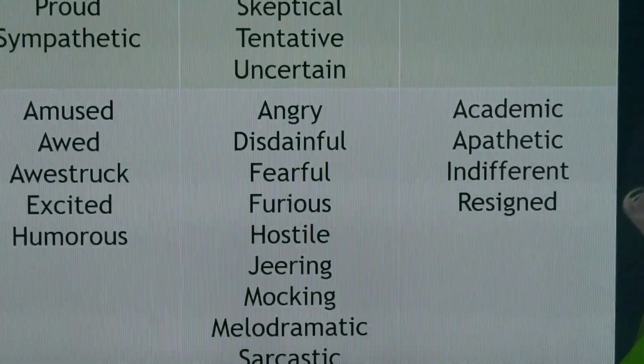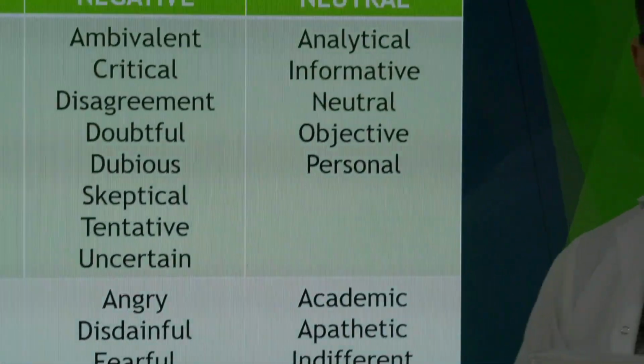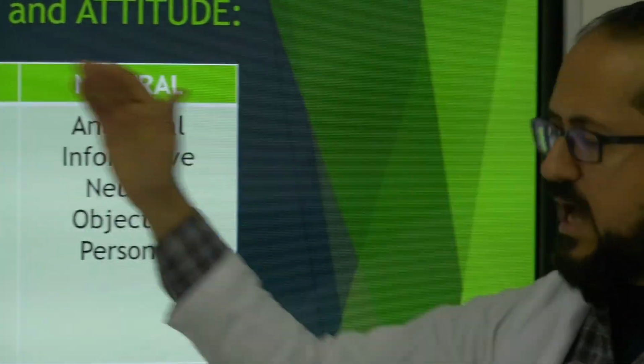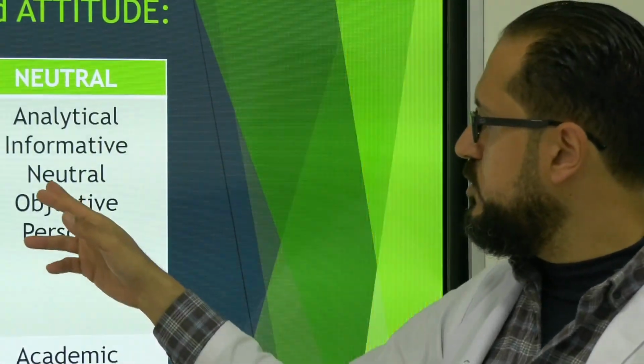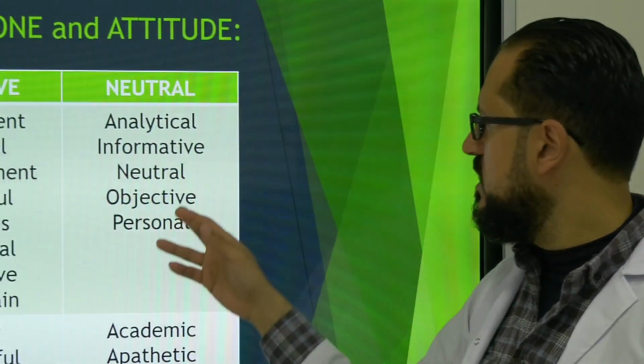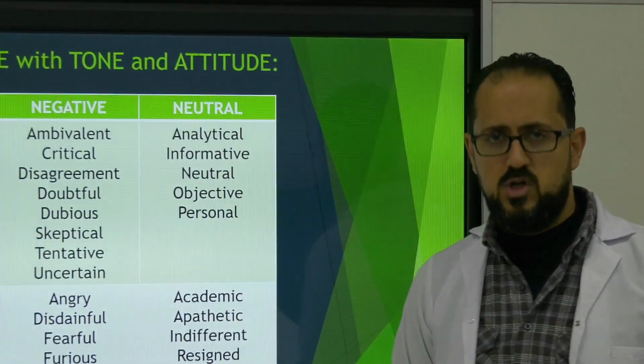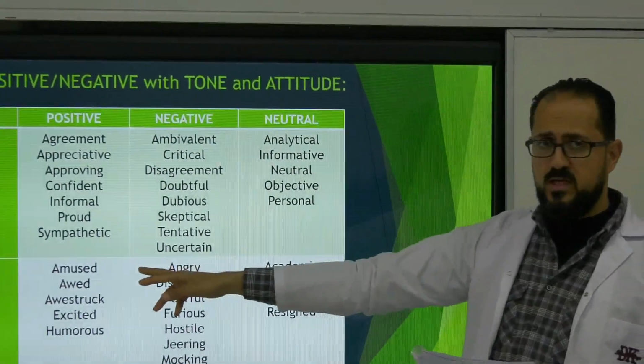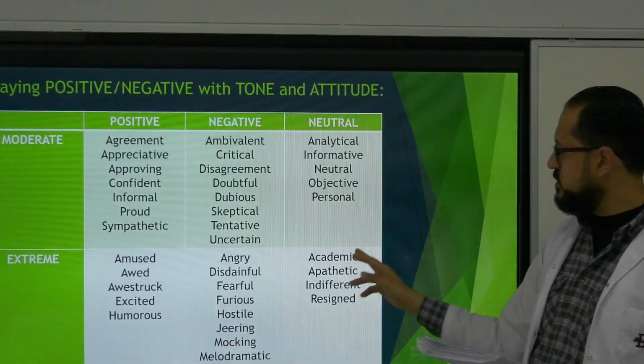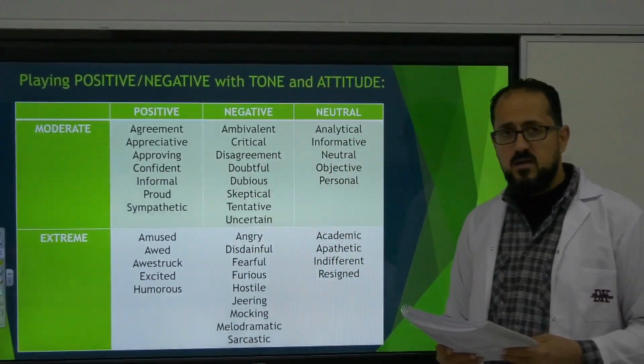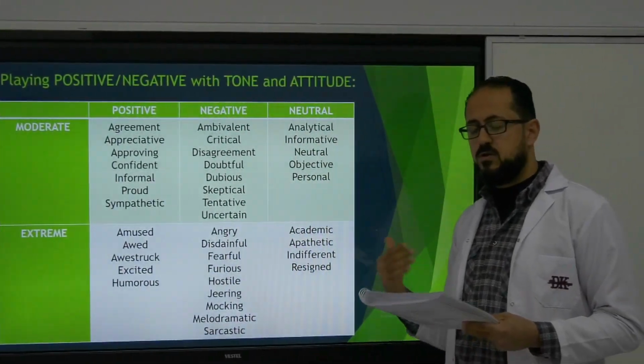Now, if I move to neutral attitude, I also have moderate and extreme language. We have analytical, informative, neutral, this is really obvious, objective and personal. And we have extreme neutral language, which is academic. Okay, so this is also extreme.